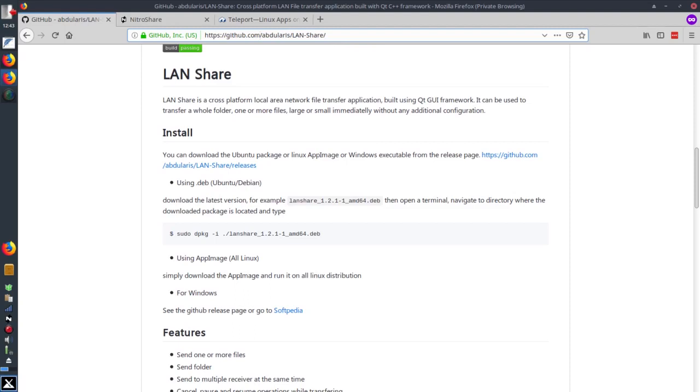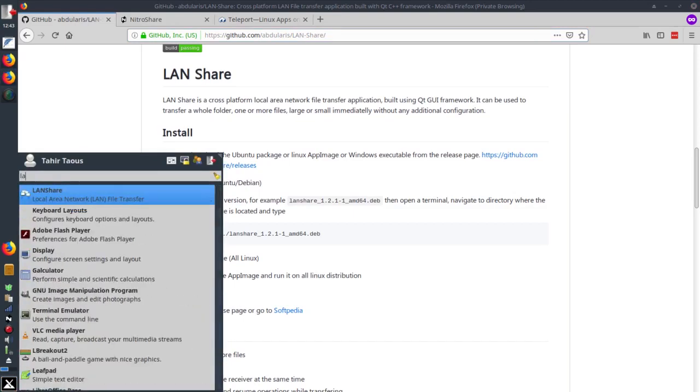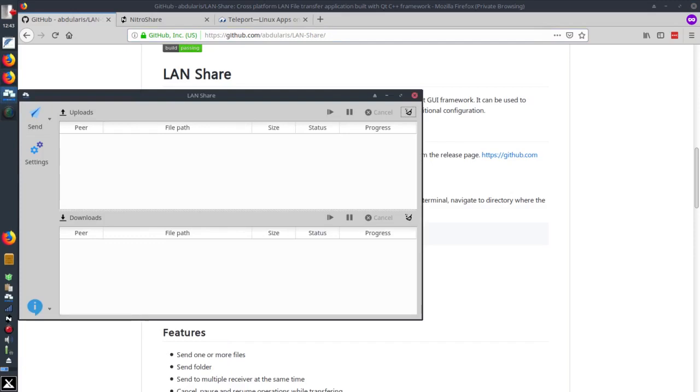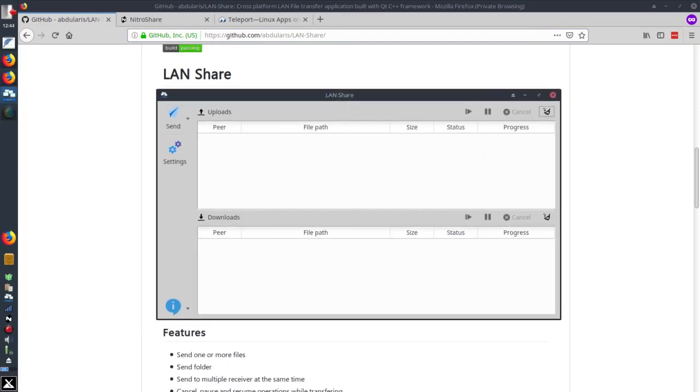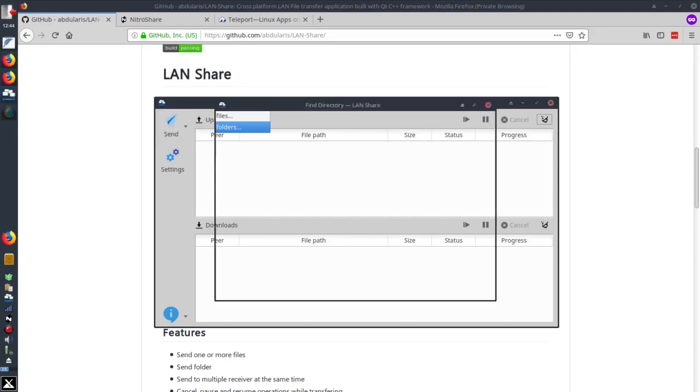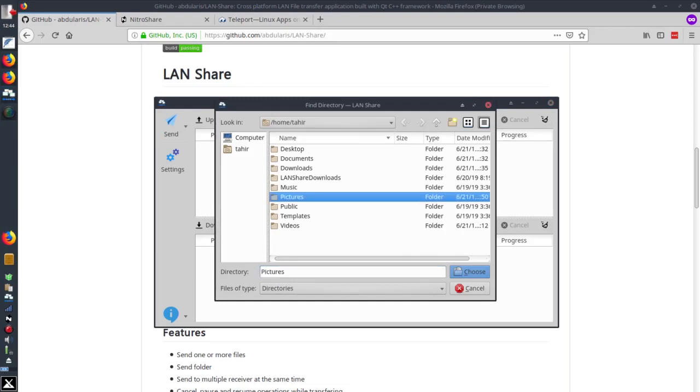So on this machine I am using MX Linux. So let me share LaneShare. I have installed it on this system and it's very simple and easy to share files. You just need to install this application on both of your systems. I have shared my files between two computers. You can send files and folders. If you have a lot of files and you have multiple folders, it's very simple and easy. You just need to select your folder and you can send it.